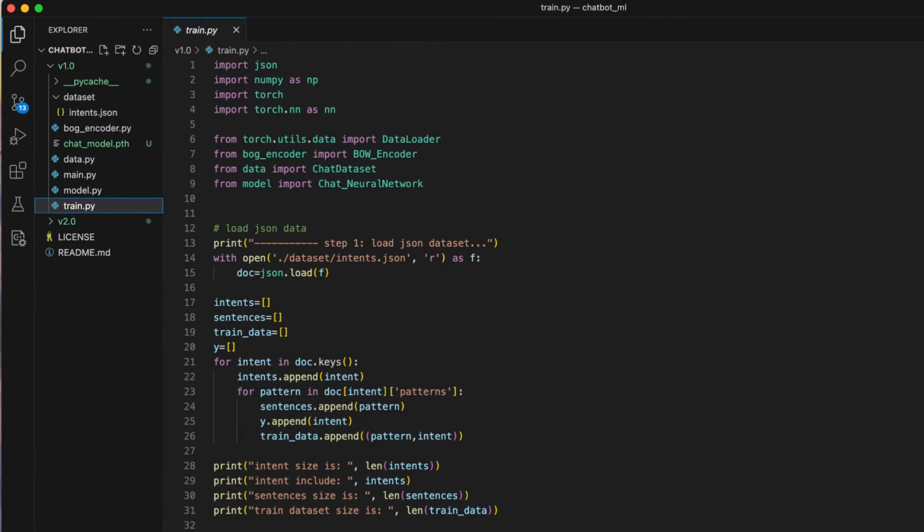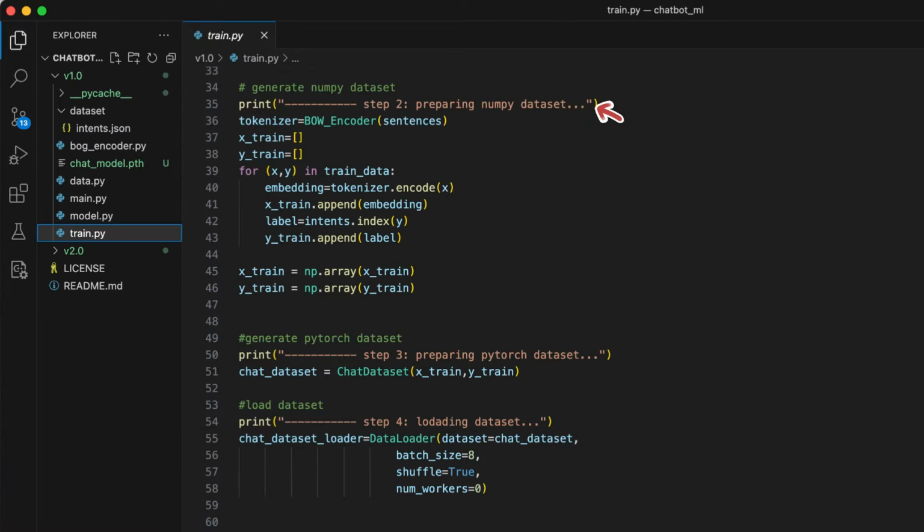In order to train the model, we simply run python train.py. In train.py, there are a couple of steps. Step 1, load the JSON dataset. This step parses the JSON file and loads intents and sentences into list data structures, ready for further processing. Step 2, it converts each pair of intent and sentence into NumPy data.